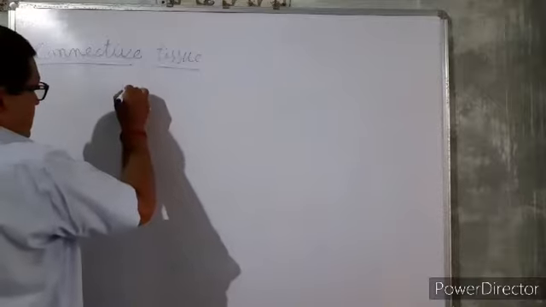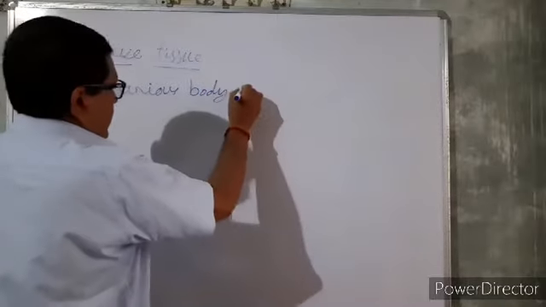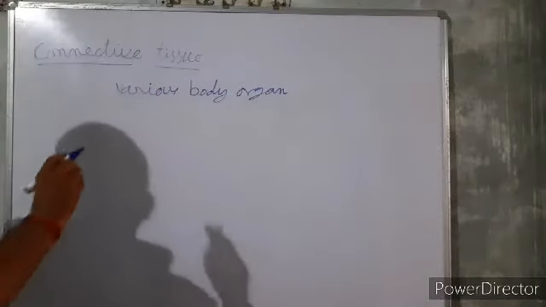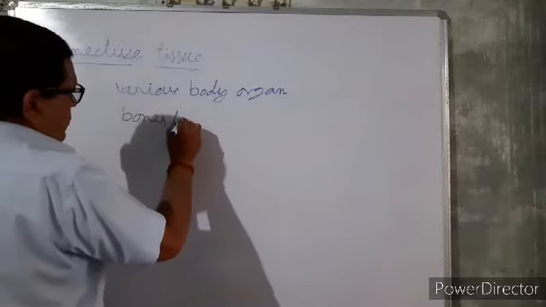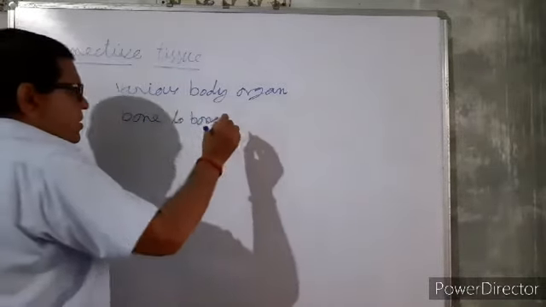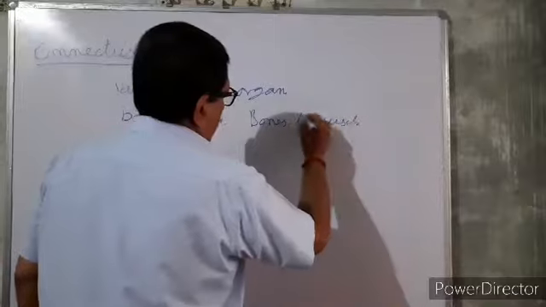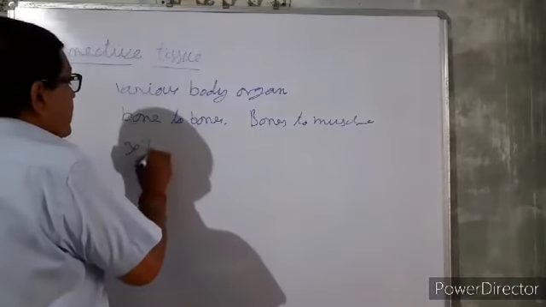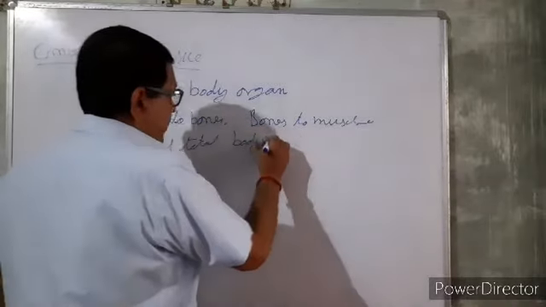It connects bones to bones, bones to muscle, etc. It makes about 30% of total body weight.